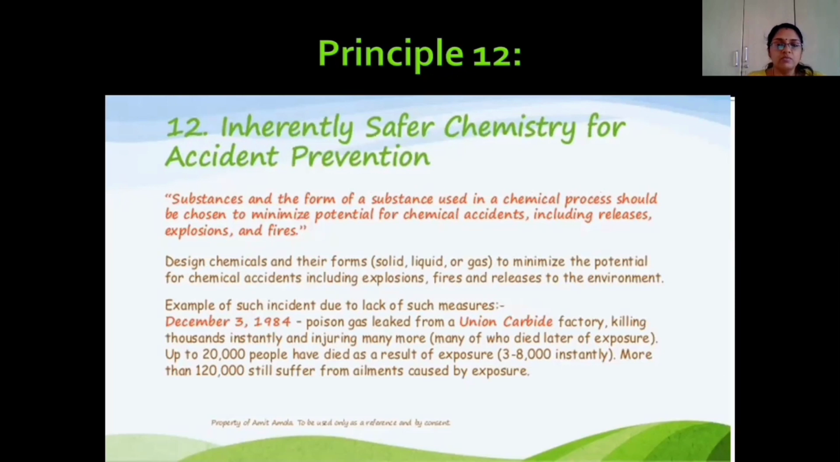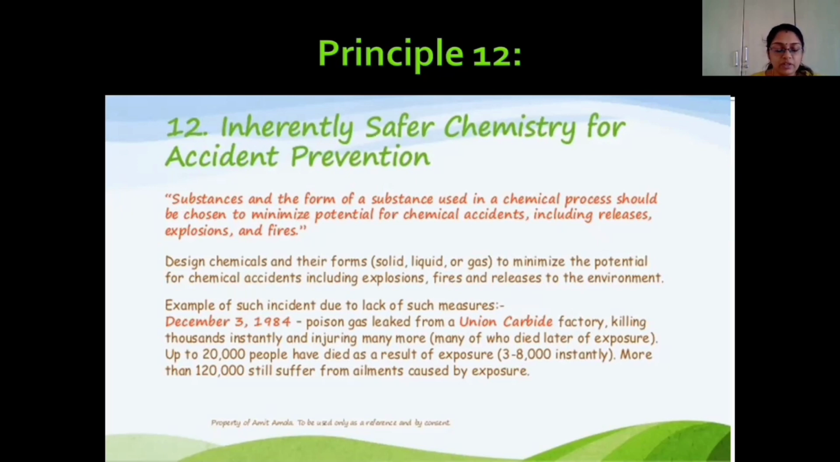Coming to the last principle, principle number 12, that is reduce the risk of accident. We know that certain chemicals require the use of a manufacturing plant, for example methyl isocyanate. Usually, methyl isocyanate is prepared in a manufacturing plant, and a leakage from this manufacturing plant led to the loss of thousands of lives of people in Bhopal. That is termed the Bhopal gas tragedy, and it occurred in 1984.